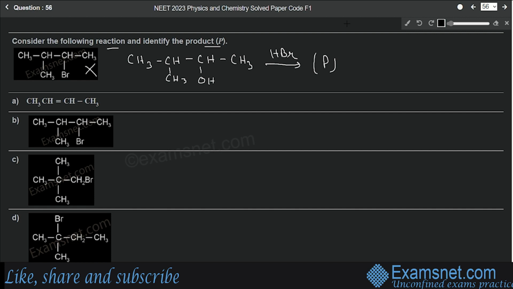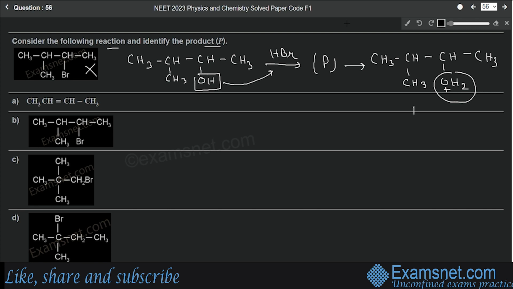First of all, this OH will react with the hydrogen ion. So what will be formed? Let's see. CH3, CH, CH3 are written as they are. And at this position, initially we had OH, which has now reacted with hydrogen. So an additional hydrogen will be present with OH, so that is OH2 with a positive charge on the oxygen. And at last we had a methyl group. Now this OH2 is the same as H2O, right? That means a water molecule, so it will leave in the form of a water molecule.